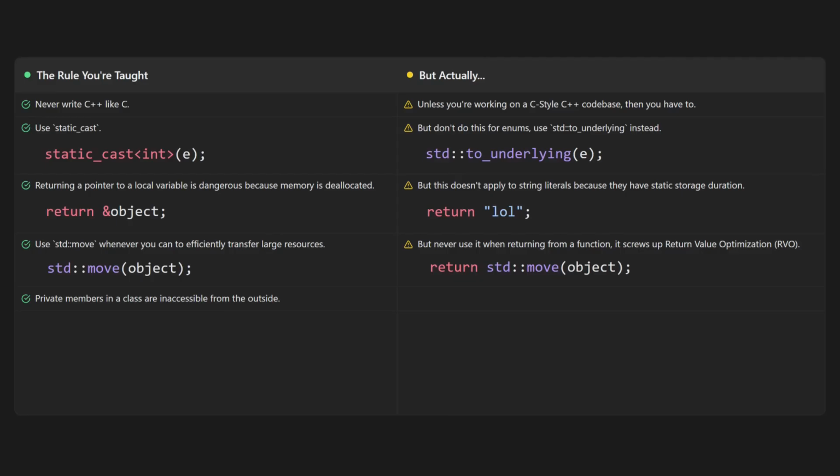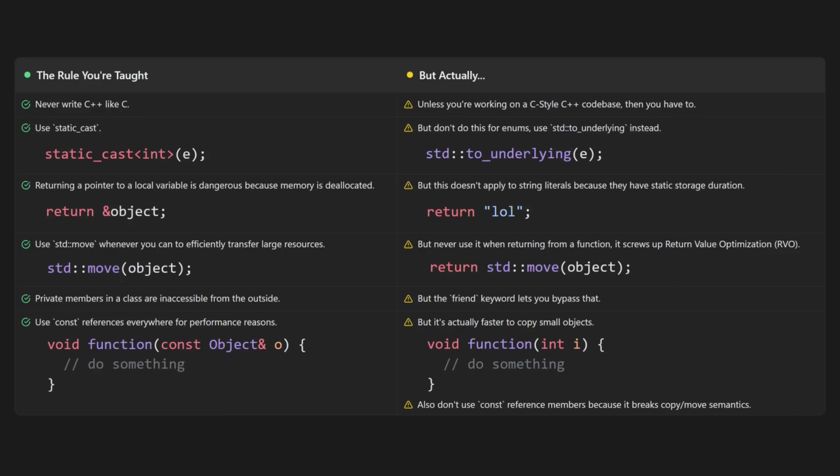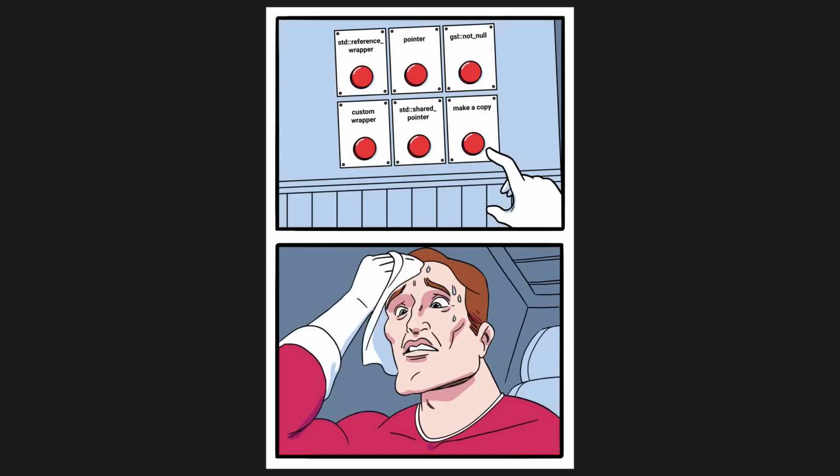You're taught that private member variables in a class are inaccessible from the outside, but then you learn about the friend keyword that lets you bypass that. You're taught to use const references everywhere for performance reasons, but then you learn that it's actually faster to copy small objects than to pass them by reference. So actually don't pass by const reference if the object is small. Oh, and by the way, you probably don't want to have const reference member variables, because then you open up a whole can of worms with your object's copy and move semantics. So you have to figure out whether you should use a standard reference wrapper or a pointer or a GSL not null or a custom wrapper of your own or something else.